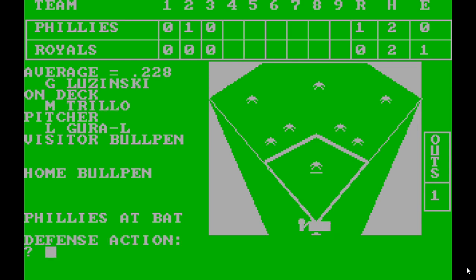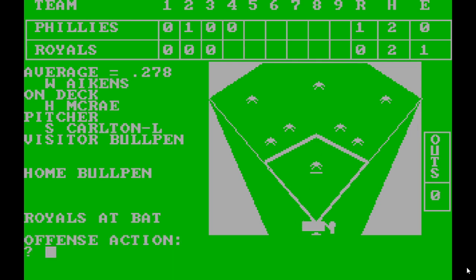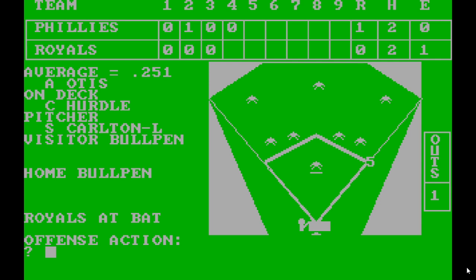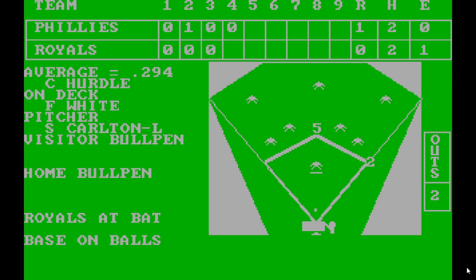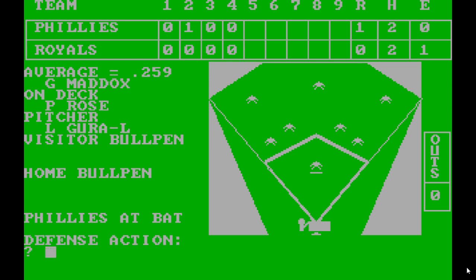There's a fly ball to right for an out. Alright, ground out to short. Manny Trillo, ground out to third. Okay, Aikens is the batter. Grounder to second. McRae, base on balls. Otis, runner advances on a ground out. Walk to Hurdle. Frank White's up. Grounds out to third, and that's the end of the inning there.